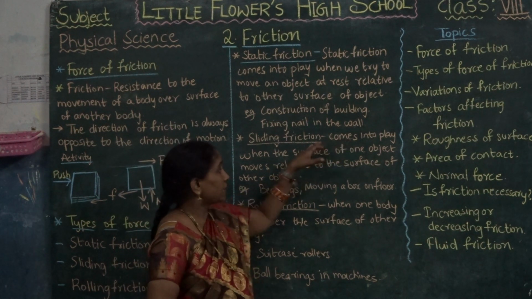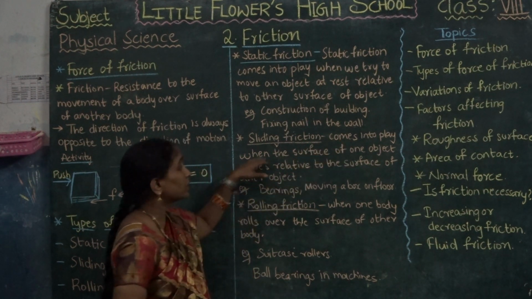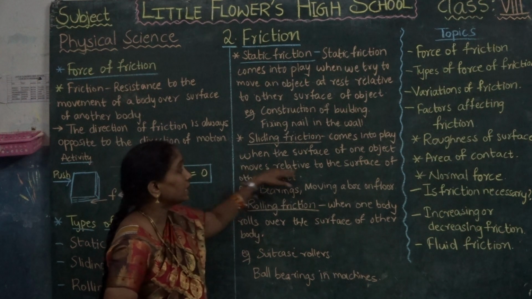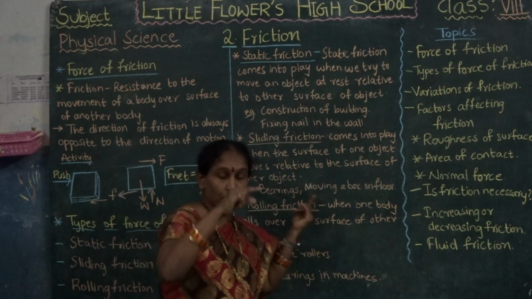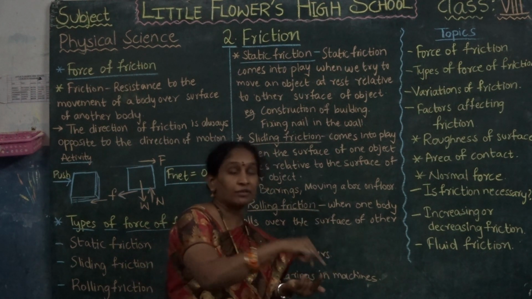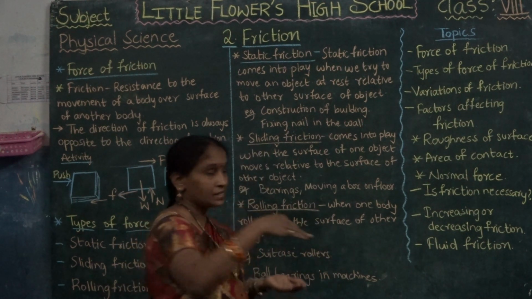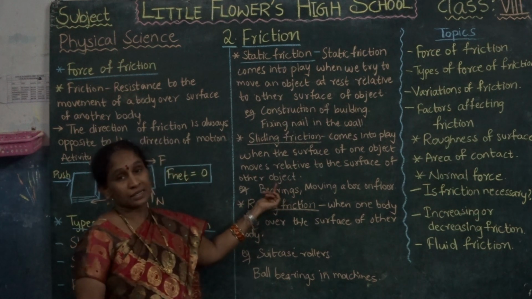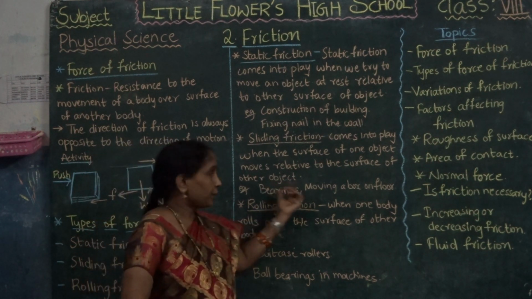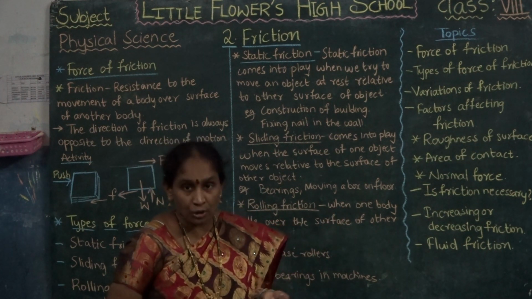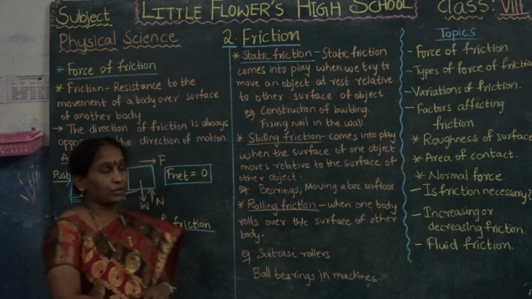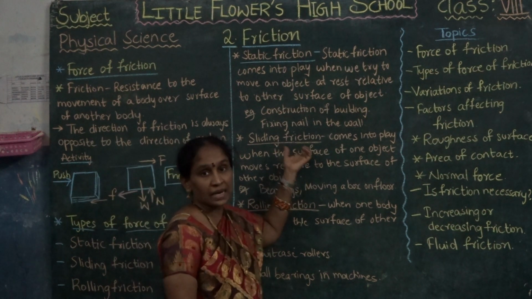Sliding friction comes into play when the surface of an object moves relative to the surface of another object. Examples: ball bearings, and moving a box on the floor.